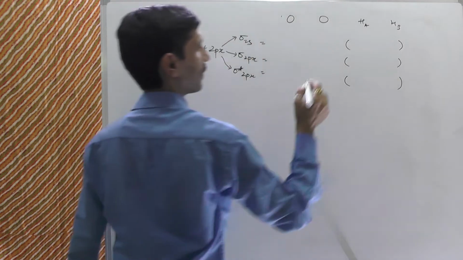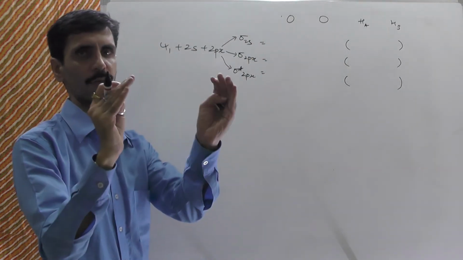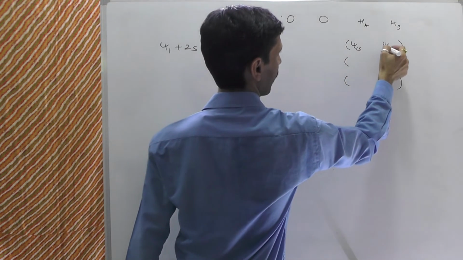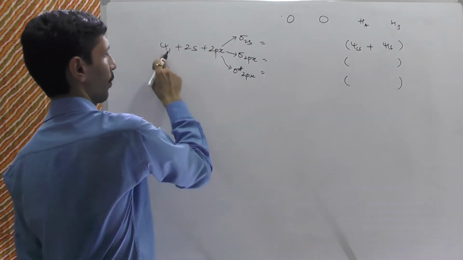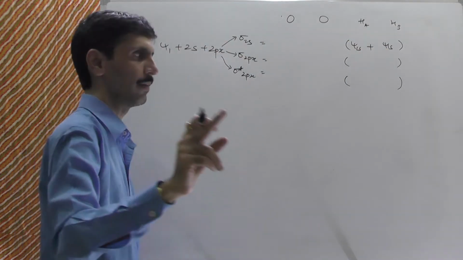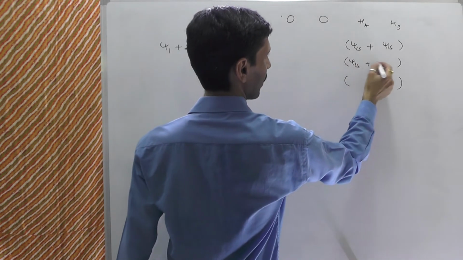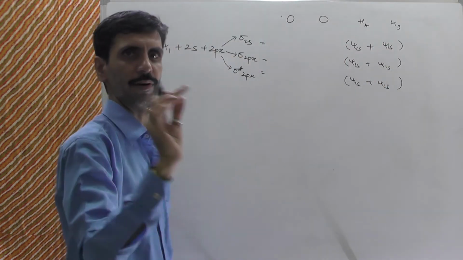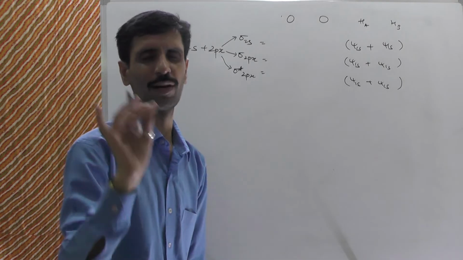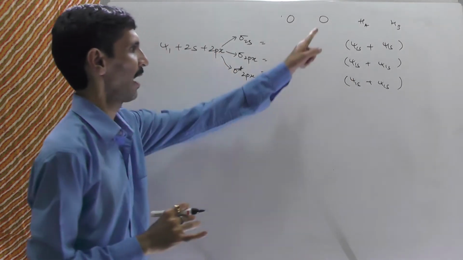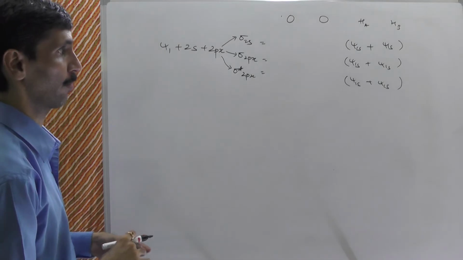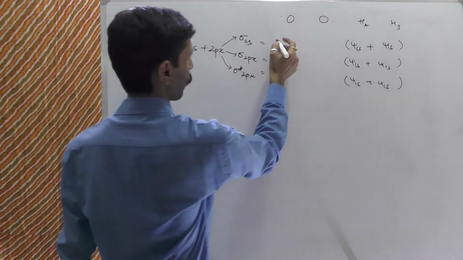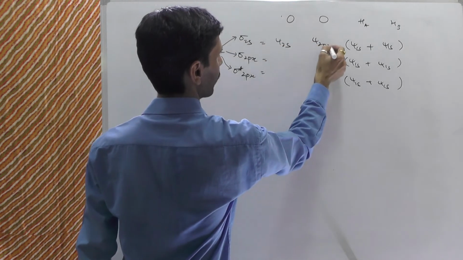You know, in the previous video I already told you, brackets mean they are going to resemble the orbitals of the peripheral atoms. And for that there is no tension, psi1s is everywhere and that is also plus. I hope you remember psi1, it was plus at both places. So it is psi1s plus psi1s, psi1s plus psi1s. Whenever we talk about hydrogen, it's very simple because hydrogen has only one orbital and that is 1s. And this becomes the wave functions with respect to the group orbitals. Now coming back to the oxygen one, the first one is sigma 2s, so psi 2s, and the second one is psi 2px.